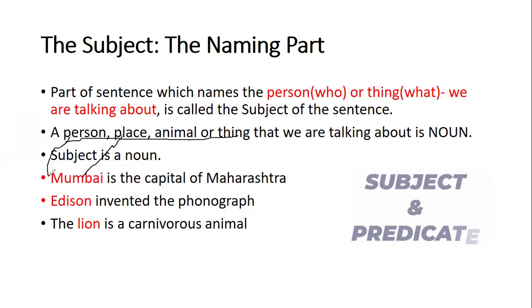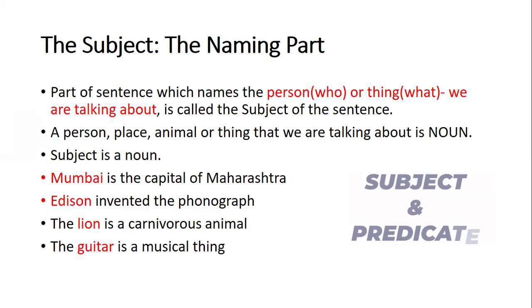Person, we talked about Edison. Animal, we talked about lion. So whether it is a person, place, animal, thing, it is a noun and subject. So it's very easy to identify which is the subject if we clearly read a sentence.